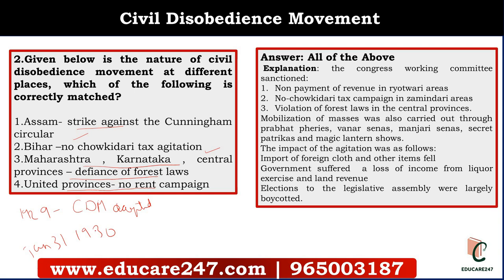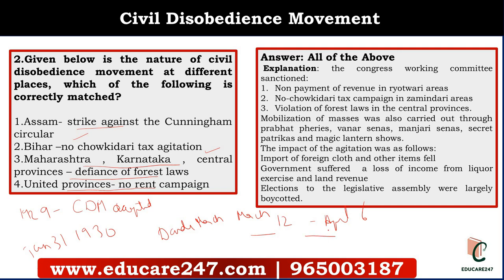But there was no positive response of the government, and that is why Gandhiji decided to launch the civil disobedience movement. So when was the civil disobedience movement launched? It was started by the Dandi March. So the Dandi March was started by Gandhiji on March 12, and it went on till April 6th.